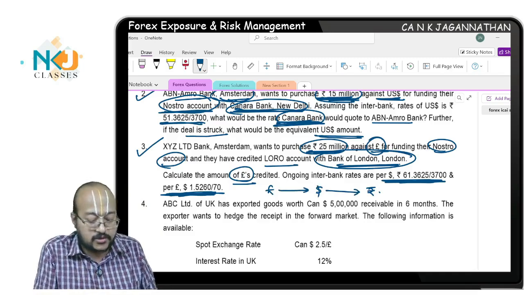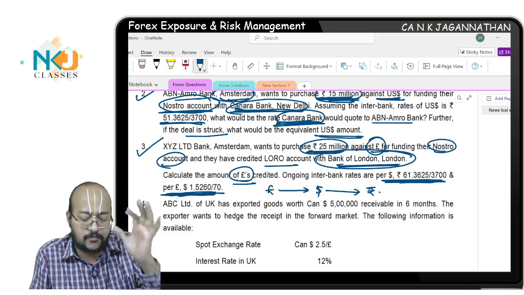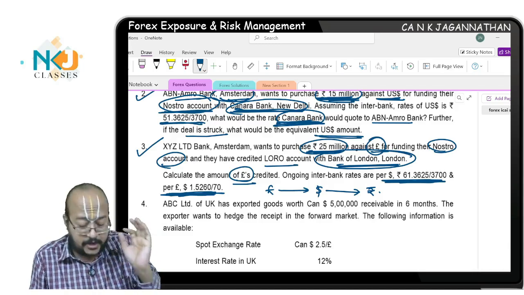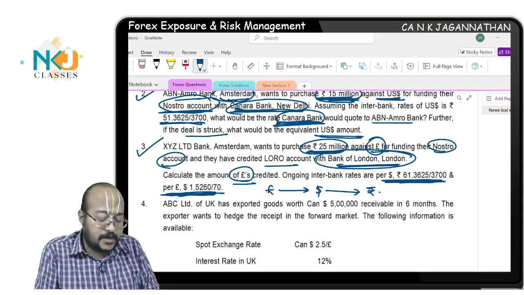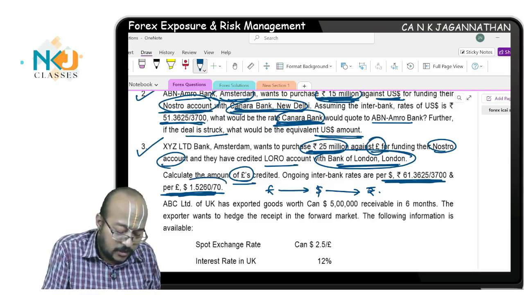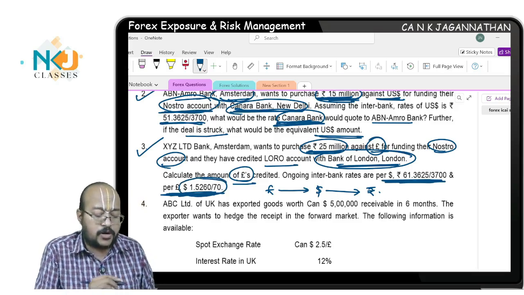Are you all understanding? So pound is there. First I need to sell my pound in order to buy rupee. Agreed? If I sell my pound, you tell me, there are a bid rate and an offer rate. This is 1.5260 and 1.5270.